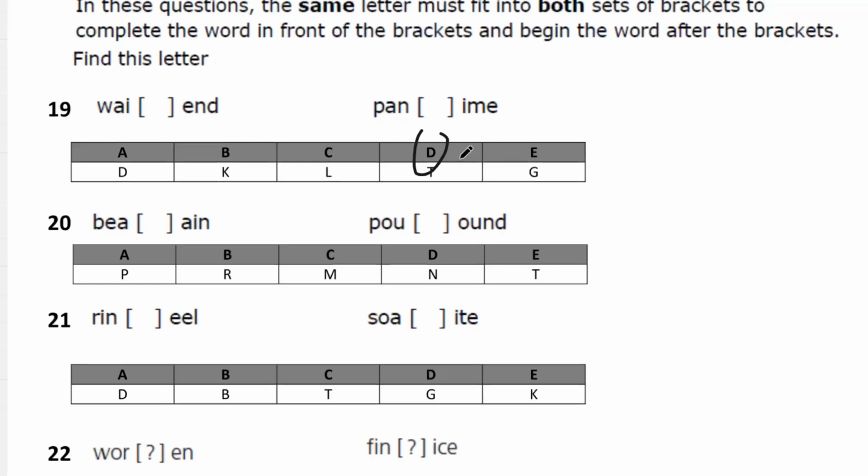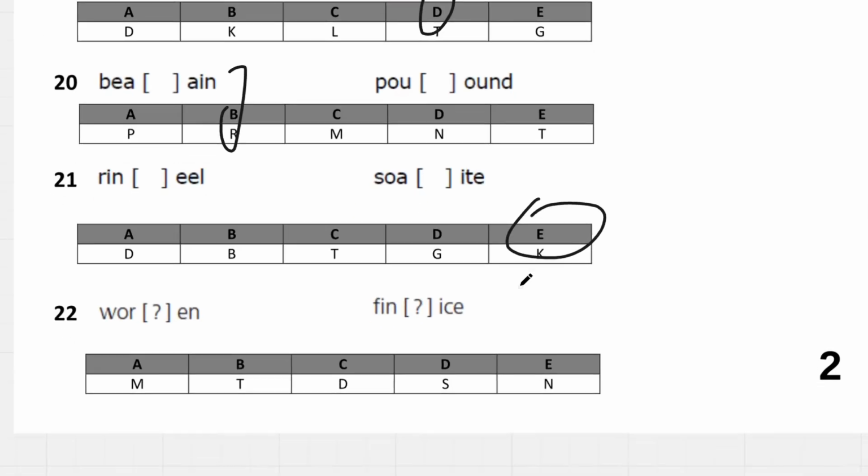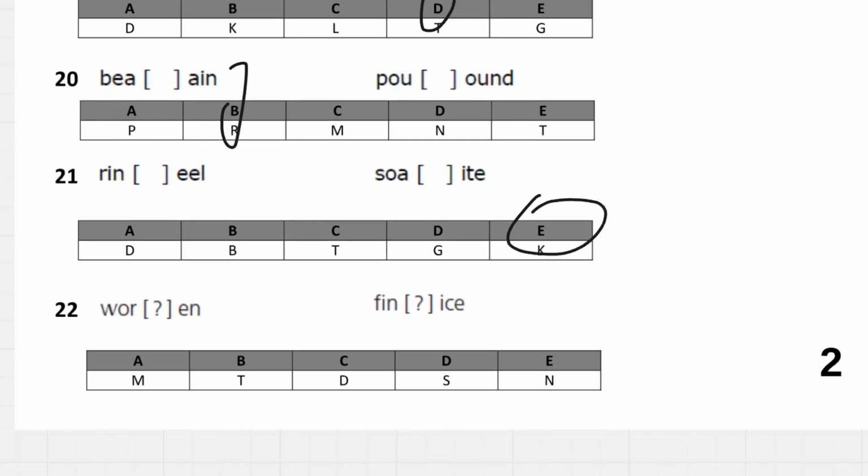20. We have R, bear, rain, pour, round, 21. We have K, rink, keel, soak, and kite. Question number 22. We have D, word, den, find, dice.